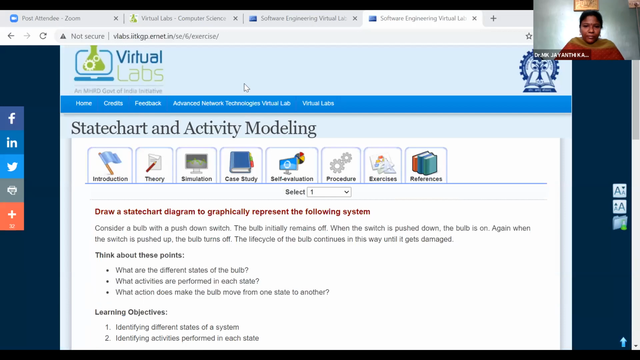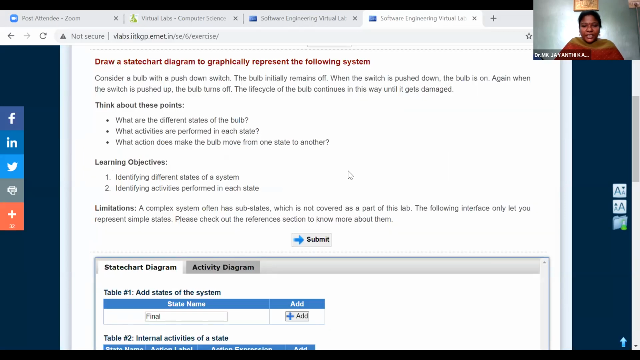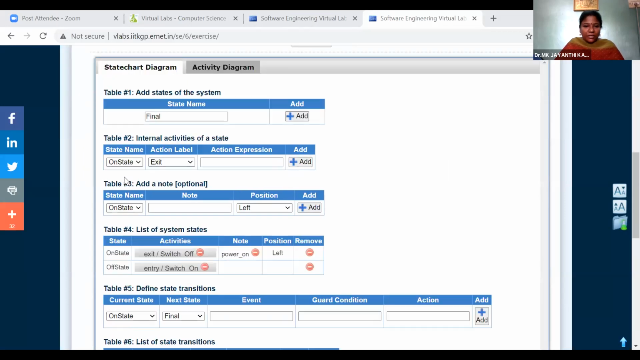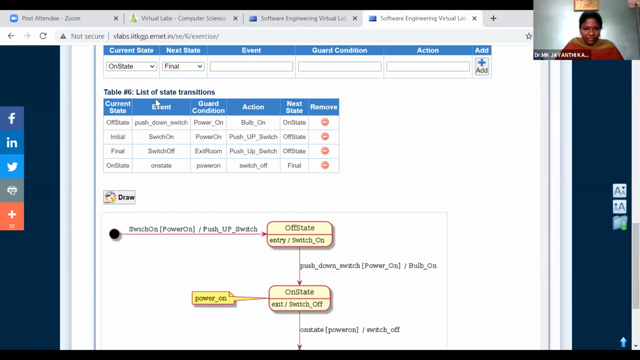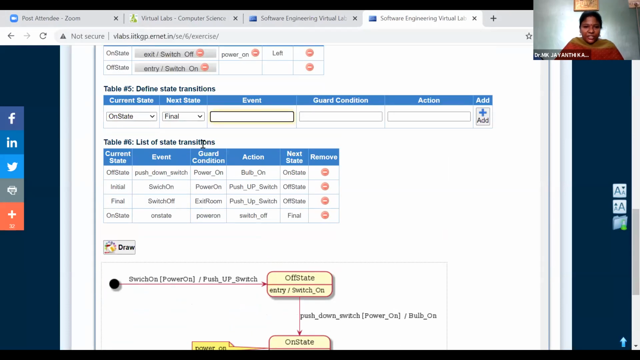They gave you the problem statement, a bulb switch on and switch off state. So we defined the functions. We defined the states like on state, off state. Then we created the note also for on state and off state. What are the things we are doing? Then we created the list of the transitions by choosing the current state, next state, event and condition, action, and then we got 4 transitions.